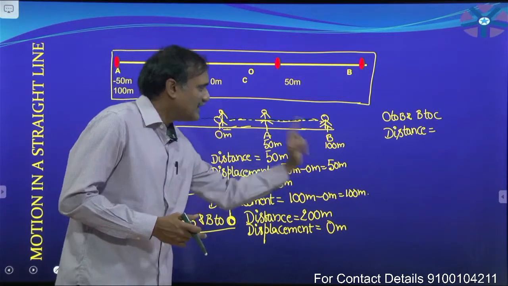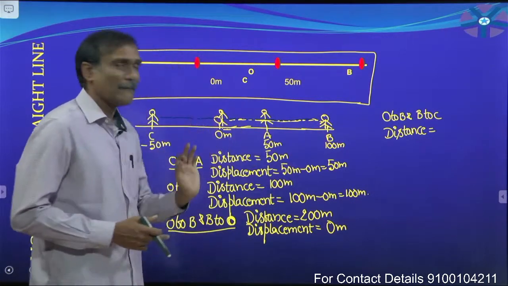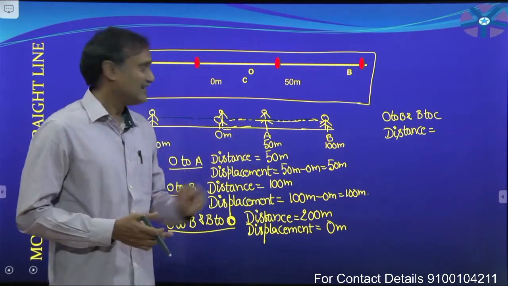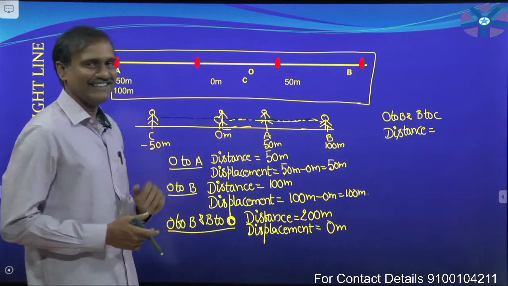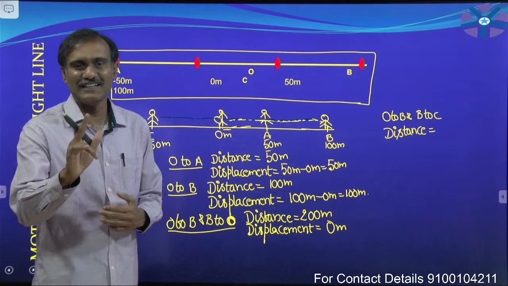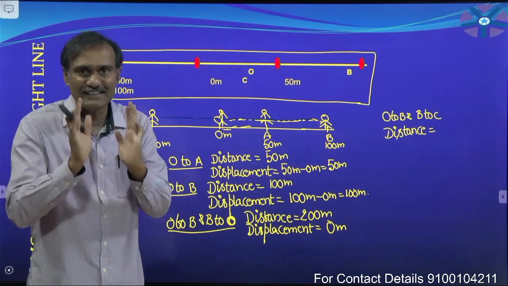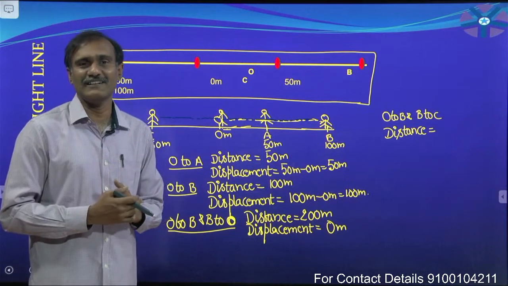Now, O to B, path length 100 meters. B to O, path length 100 meters. O to C, length of the path 50 meters. Do not say it is minus 50 meters, because it is the actual length of the path travelled by the particle.